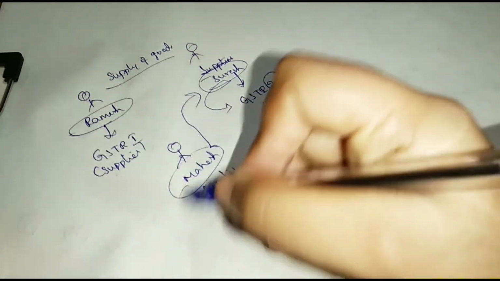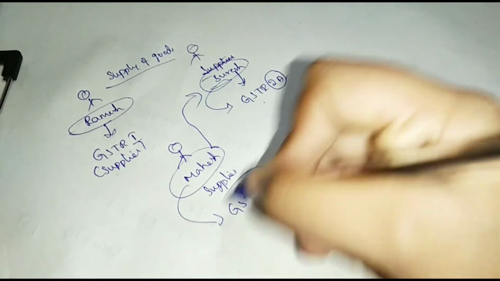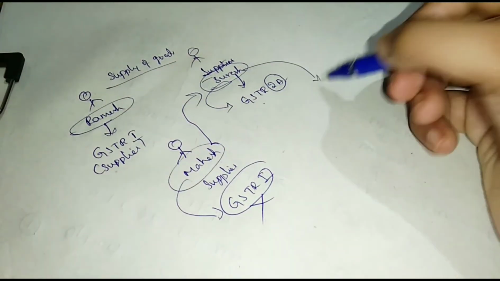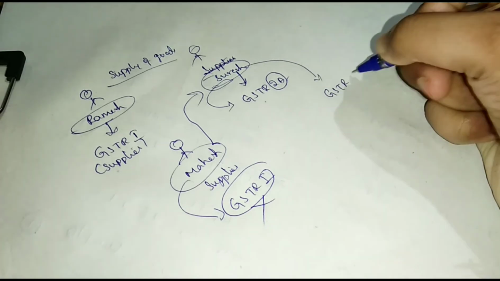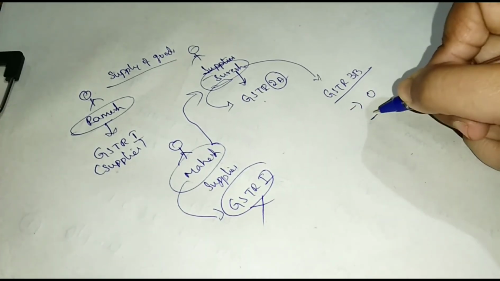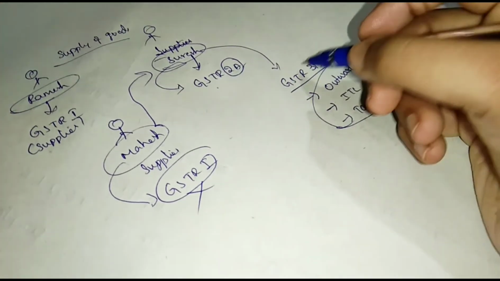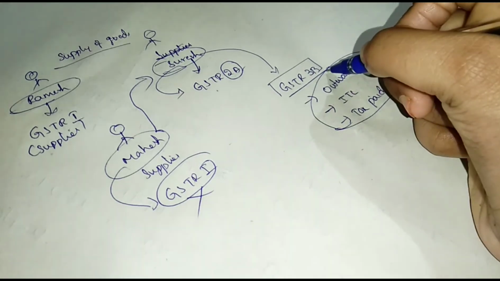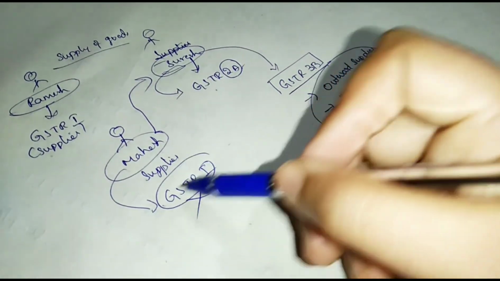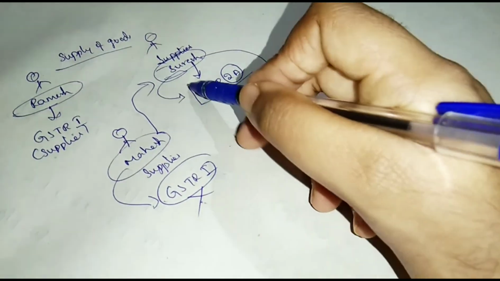But Mahesh did not file GSTR-1. In Suresh's GSTR-3B, that means outward supplies, ITC, tax paid. These all are in GSTR-3B. So, Mahesh did not file GSTR-1. Because of this, GSTR-2A and GSTR-3B